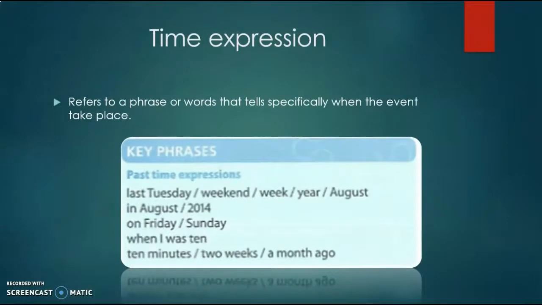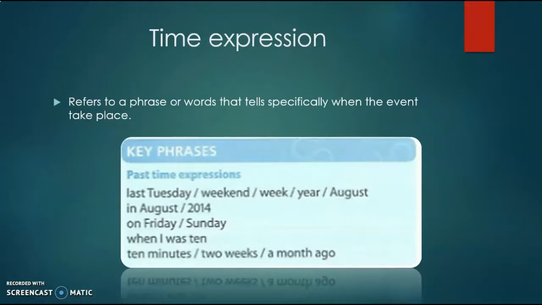Now we shall take a look at what is meant by time expression. Okay, so for your information, time expression refers to a phrase or words that tells specifically when the event takes place. Okay, meaning to say, this phrase or words actually tells us whether it is happening in the past, or it is currently happening, or it is going to happen in the future.